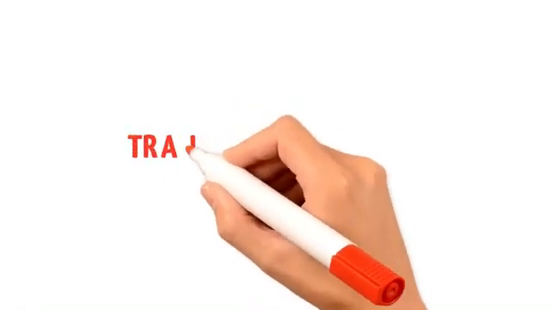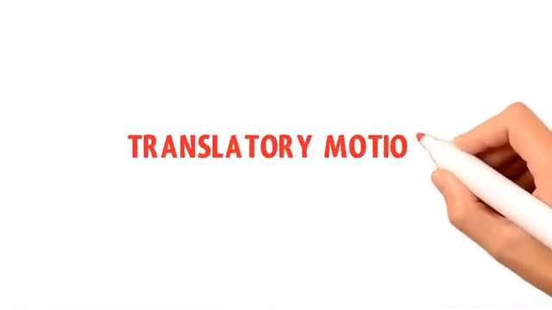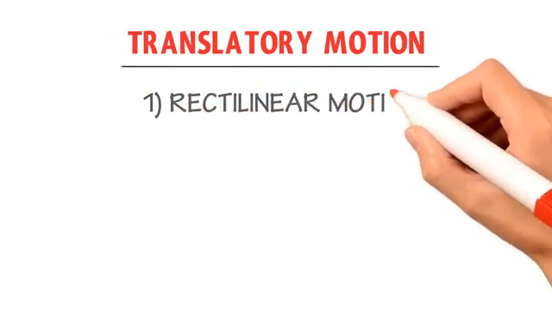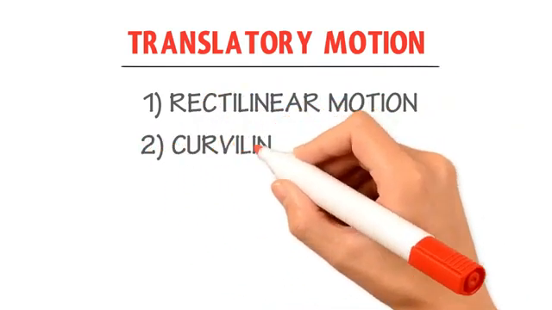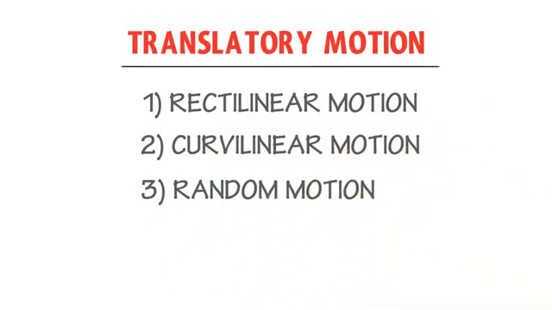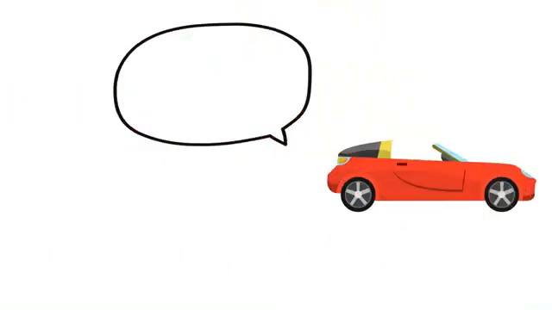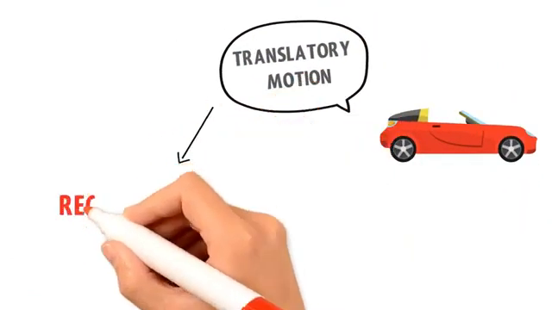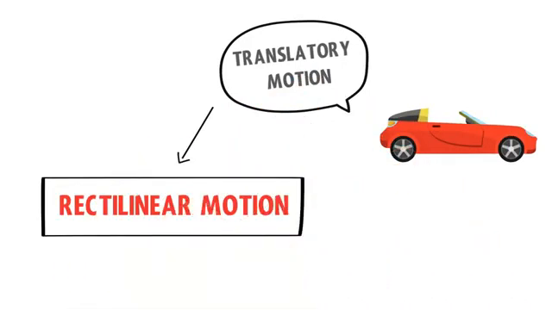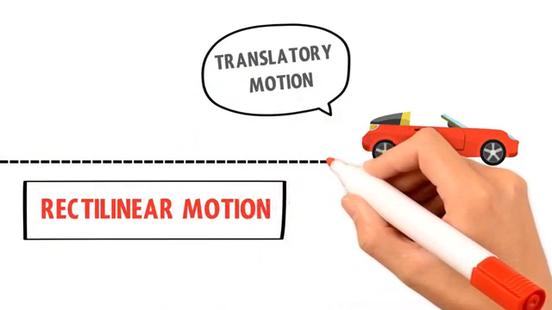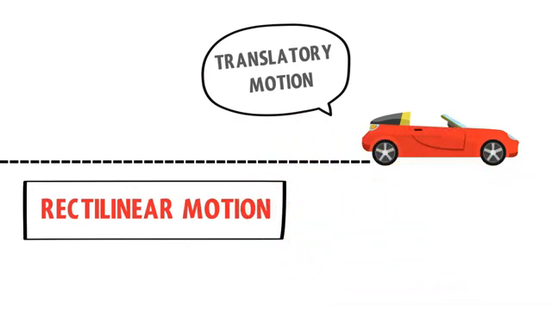Translatory motion is further divided into three types. The first type of translatory motion is rectilinear motion, the second type is curvilinear motion, and the third type is random motion. When a body moves along a straight line, we already know that it is in translatory motion, but such type of translatory motion is also known as rectilinear motion. Therefore, remember that linear motion or motion along a straight line is also known as rectilinear motion.